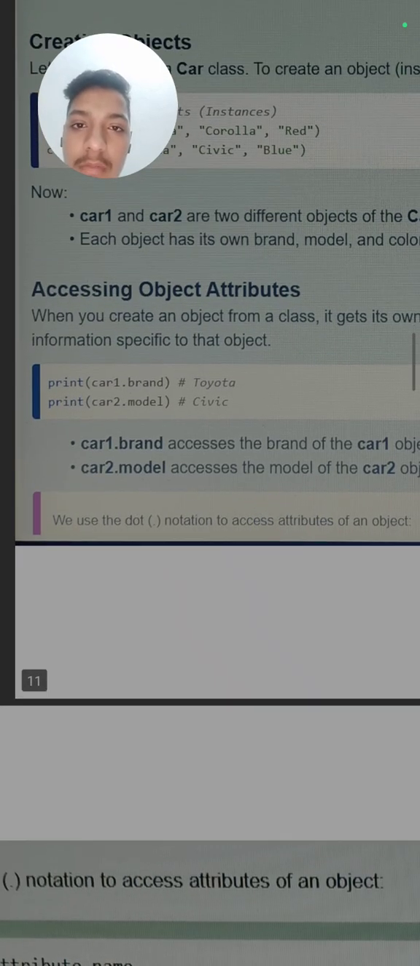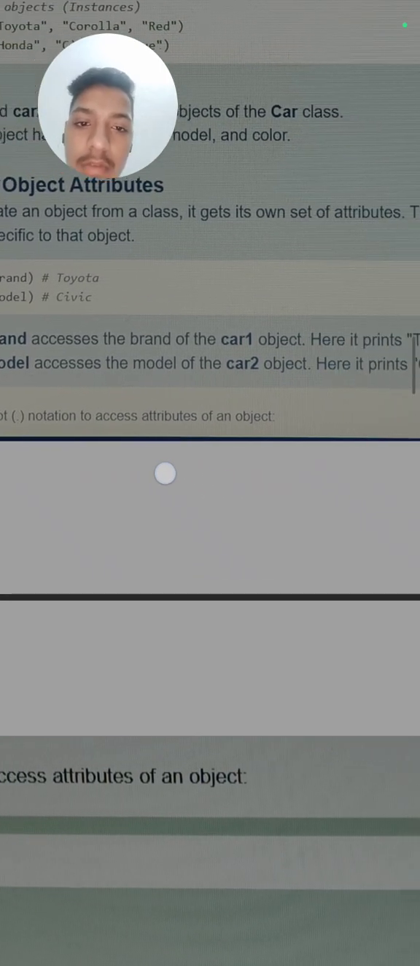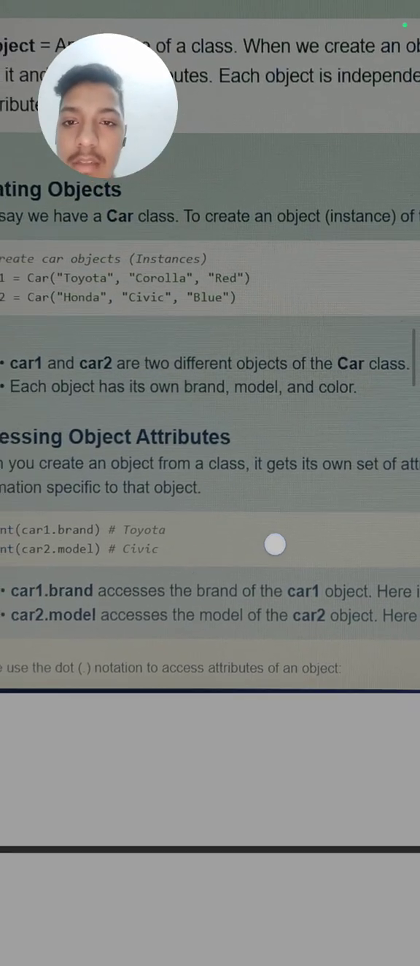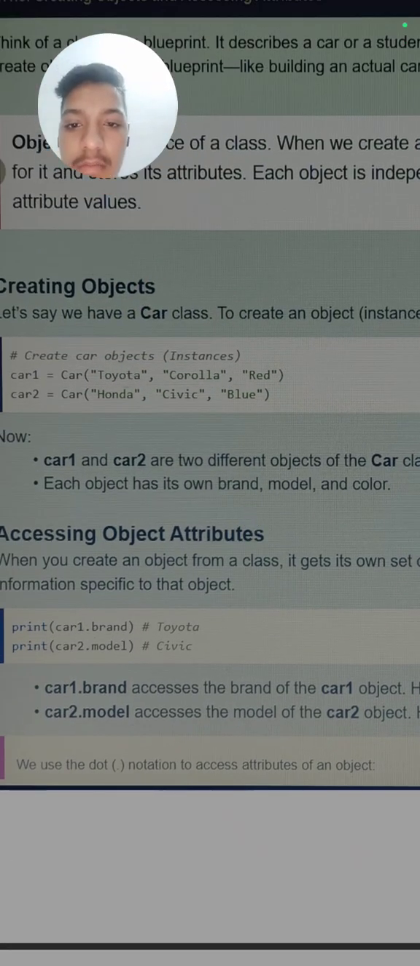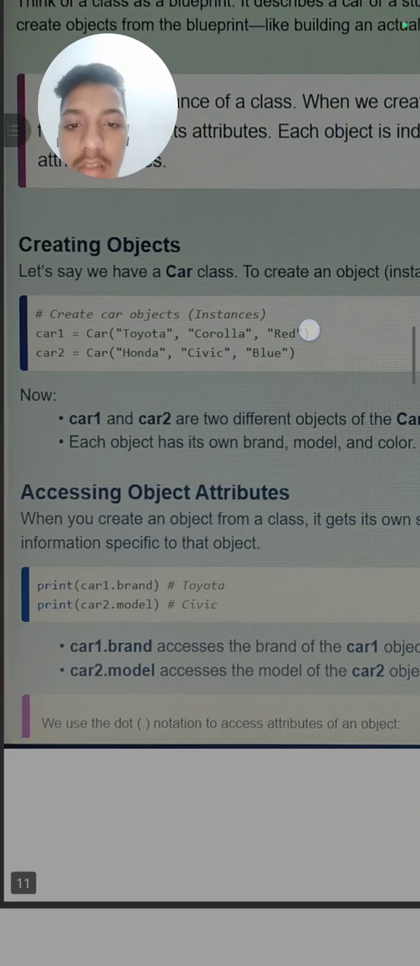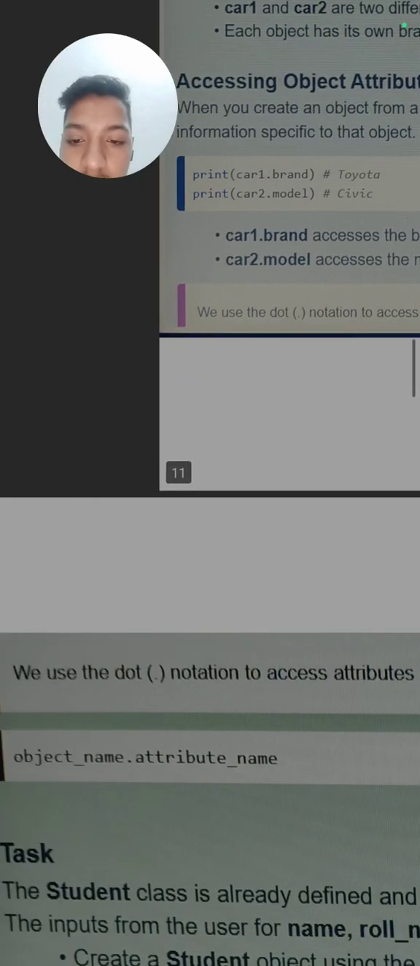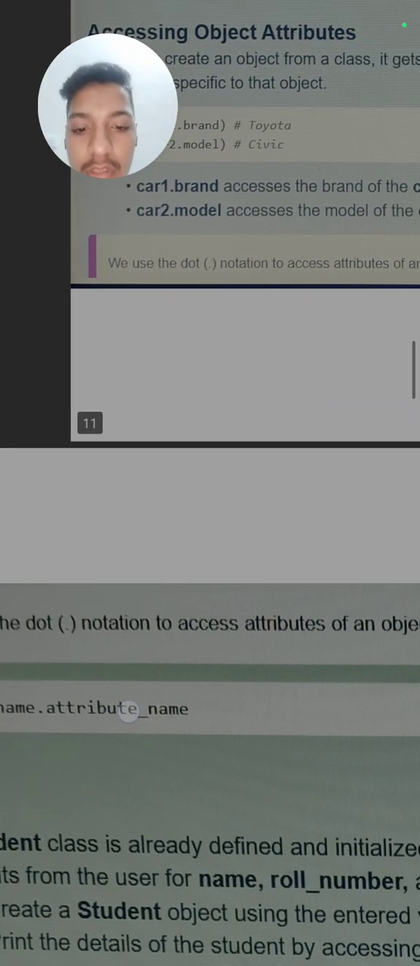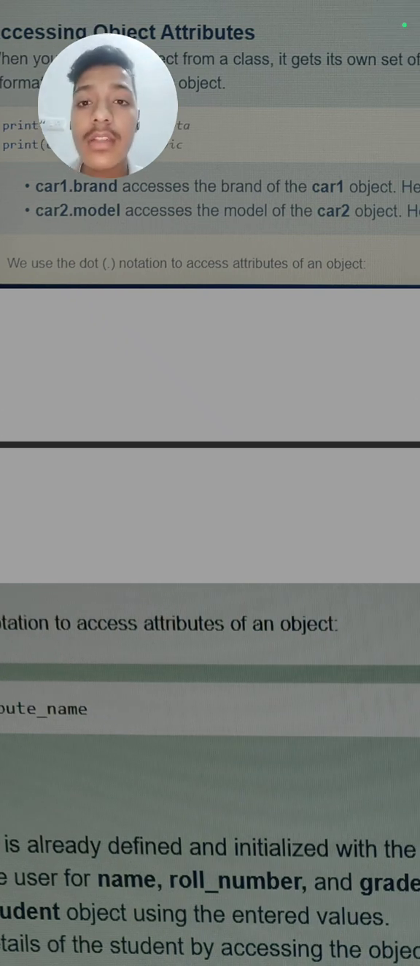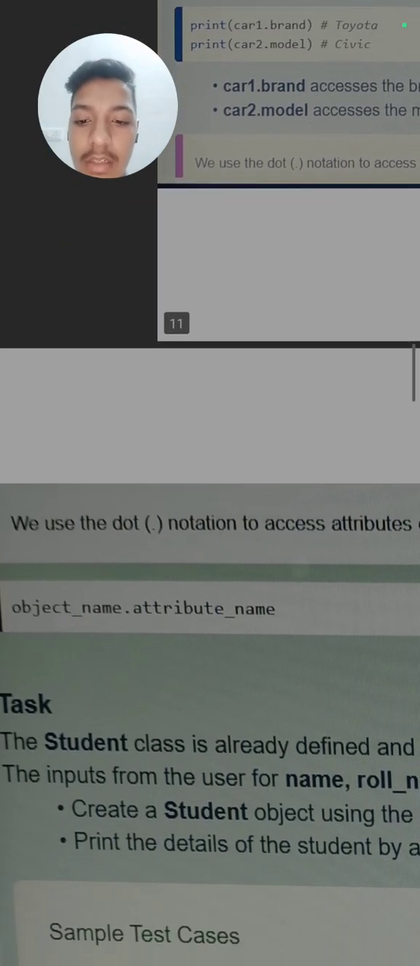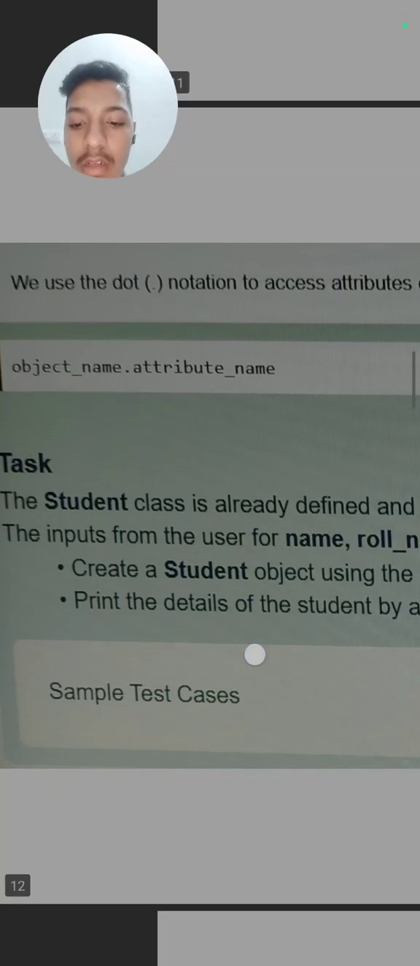car2.model means the model of car2, so it will print Civic. Here brand is the brand name, color is the color, and model is the model. It is written here that we use dot notation to access the attribute. So for accessing the attribute of an object, we use the dot operator. It is clearly mentioned: object name dot attribute name.